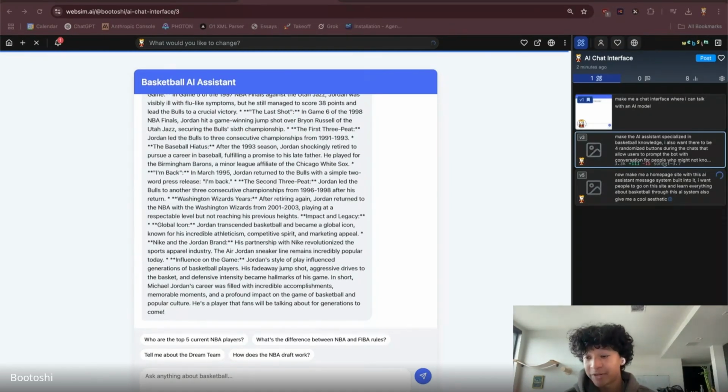Do you use Warp? I do use Warp. Yeah, Warp is really cool. GitHub Desktop really helps with Git if you're not comfortable using the terminal.